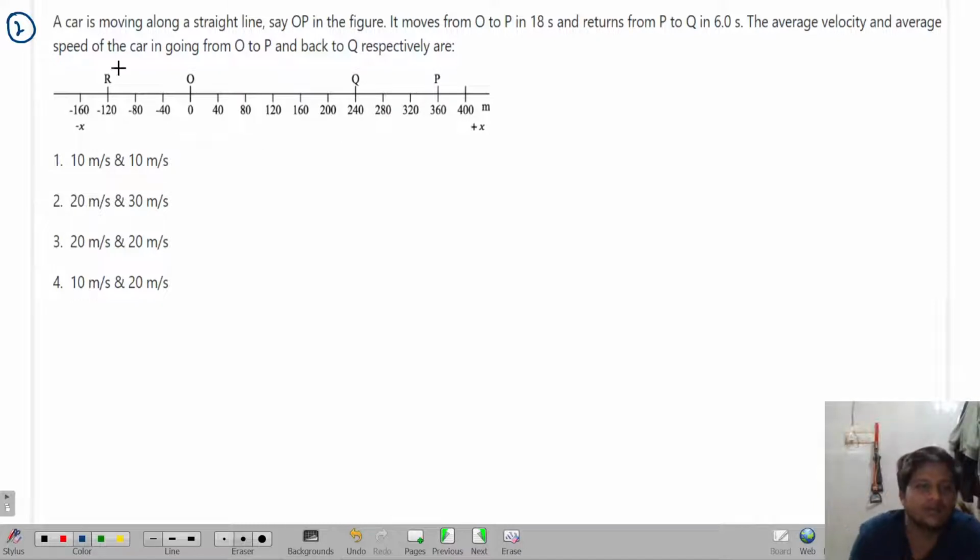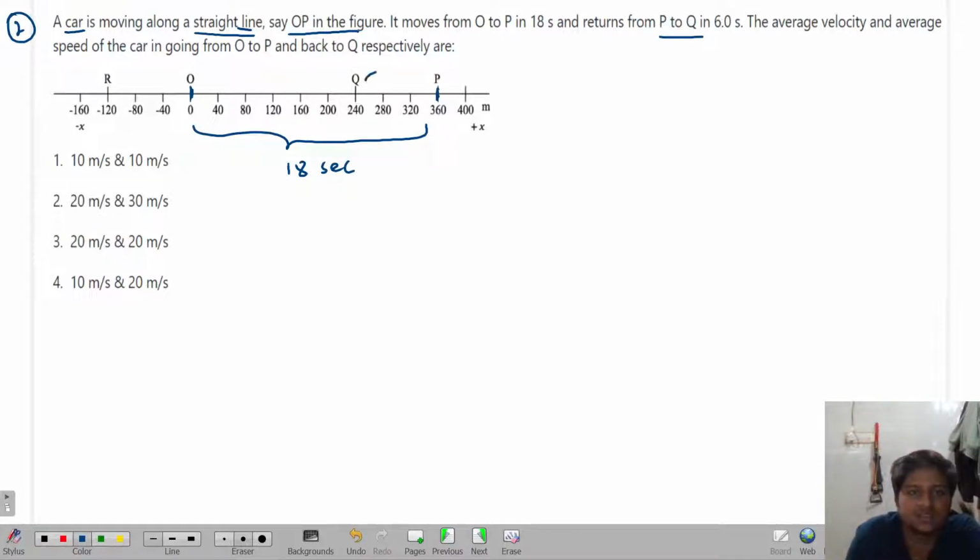I'll repeat the question once. A car is moving along a straight line, says OP in the figure. It moves from O to P in 18 seconds. P to Q is in 6.0 seconds. The average velocity and the average speed of the car going from O to P and back to Q are respectively. You have to calculate.